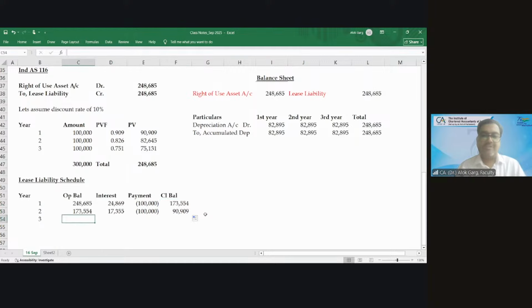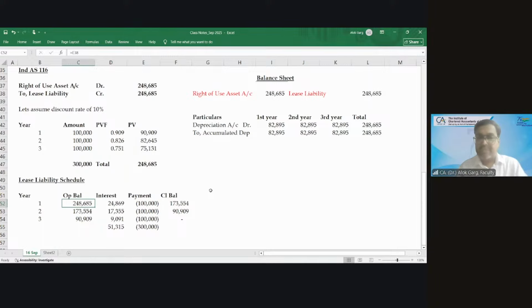Now on the third year, this will become the opening balance. This is the interest. Now your payment is this much. What is your closing balance? 0. Has your liability become 0 at the end of the third year? Yes. So how much interest have you paid? You have paid an interest of 51,315. How much payment have you made? 3 lakh. So the payment net of interest is 248,685.